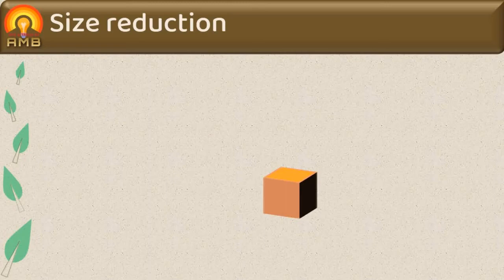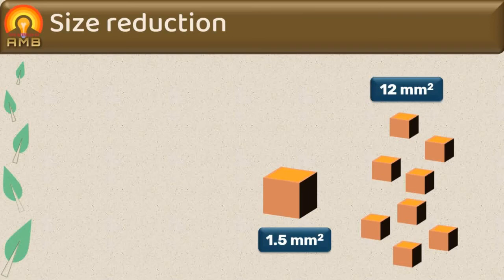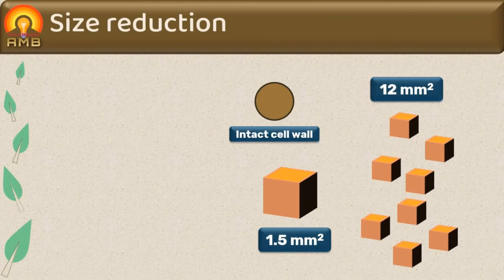Here you can see a cube having 1 mm dimensions having surface area of 1.5 mm square. Cut it 3 times to form 8 small cubes and separate them. Now surface area becomes 12 mm square. So as we reduce size, surface area increases. It leads to enhancement in rate of extraction. After size reduction due to milling, cell wall which act as barrier ruptures and exposes active constituents to the menstruum. It also enhances the rate of extraction.